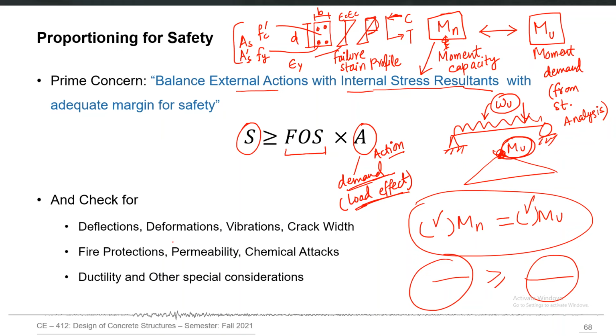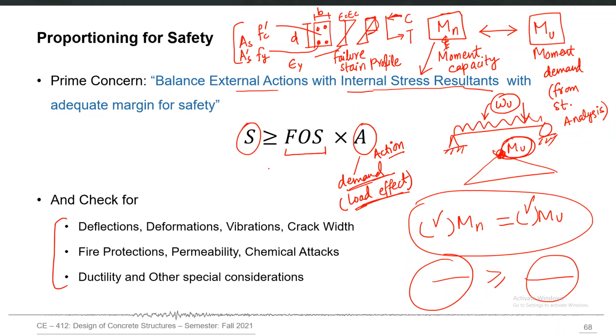And those allowable limits are also based on the same idea: the allowable displacement limit will be the safe amount of displacement which our structure will be able to sustain, and any displacement produced by the applied loading which is more than that will not be safe. So even those checks are based on the same balancing of external actions and internal stress resultants, or internal actions.